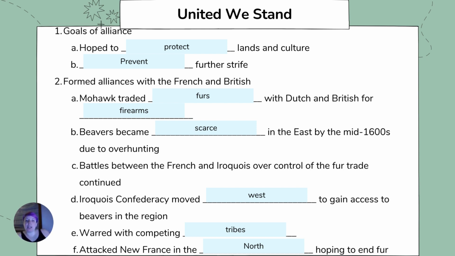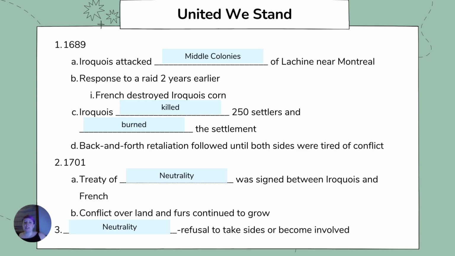The Iroquois also attacked New France in the north, hoping to end French fur trading in the Ohio Valley and beyond. So in 1689, the Iroquois attacked the settlement of Lachine near Montreal in present-day Canada. The attack was in response to a raid 2 years earlier in which the French had destroyed Iroquois corn. The Iroquois killed about 250 settlers and also burned the settlement.